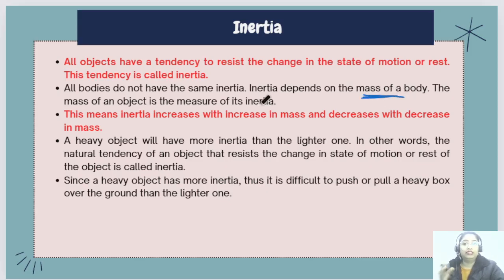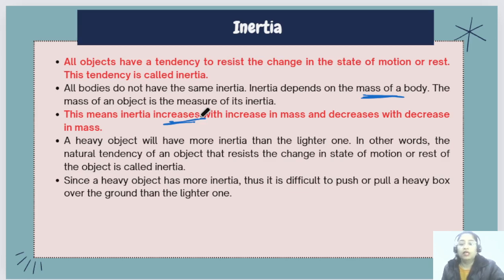The table has more mass, so you have to apply more force, because the more the mass, the more the inertia. And the lesser the mass, the less inertia, and you can move the object very easily, in less force also.